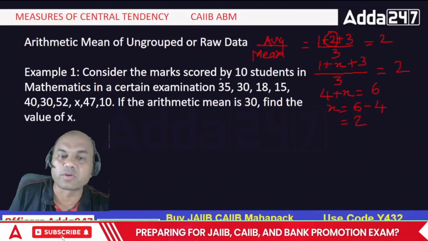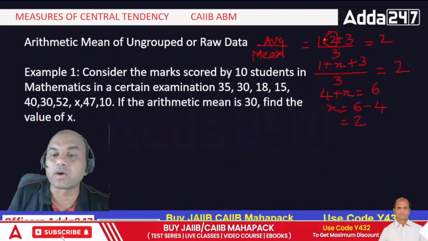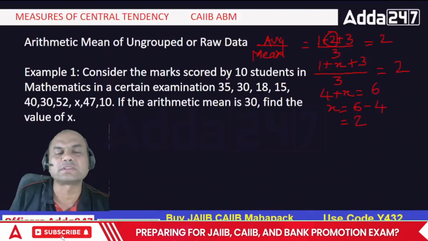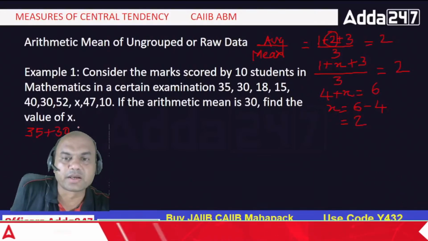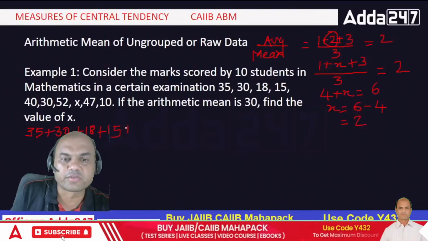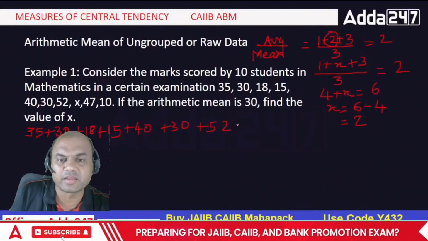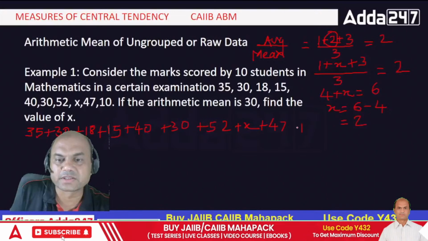Now let's find out for the big numbers. Why did I give you the simple example? So that you can understand how to find the mean and how to find x. Now I can use the same approach for the larger numbers. So let me write it: 35 plus 30 plus 18 plus 15 plus 40 plus 30 plus 52. Are you doing it, everyone? Plus x plus 47 plus 10.